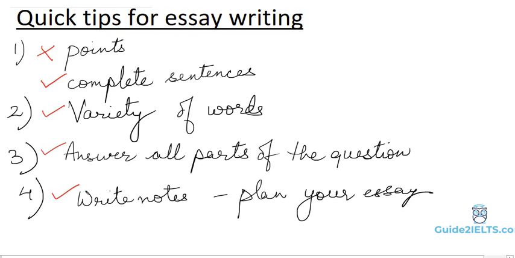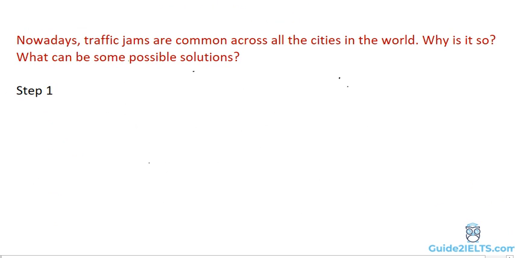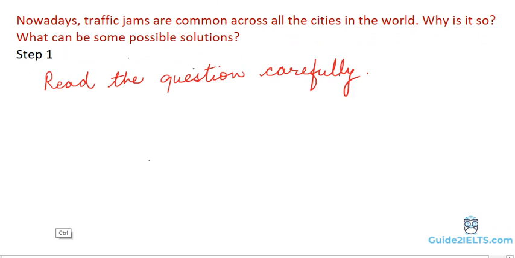The essay topic that we have chosen for today is, nowadays traffic jams are common across all the cities in the world. Why is it so? What can be some possible solutions? So the first step in the essay writing process is read the question carefully, understand the question.